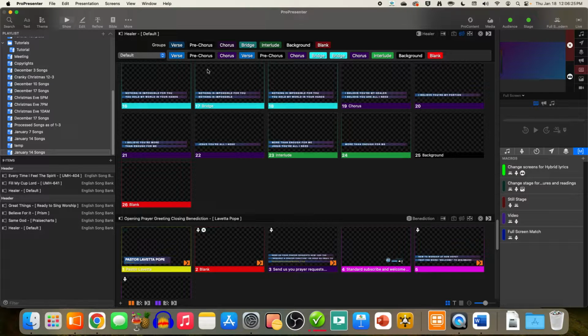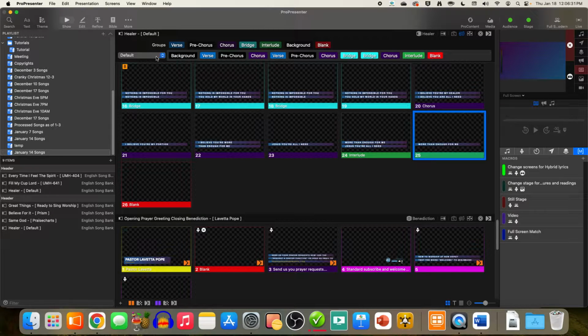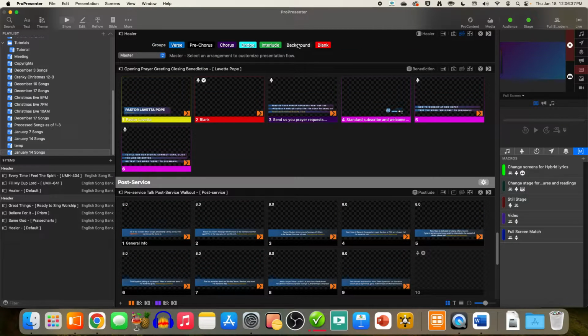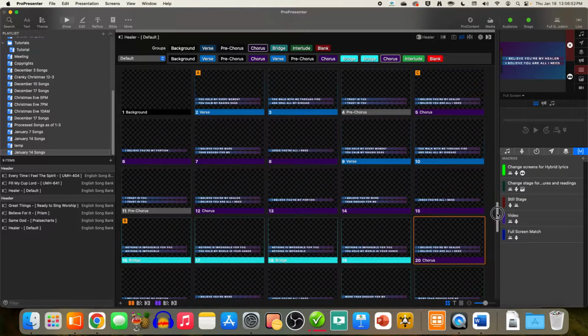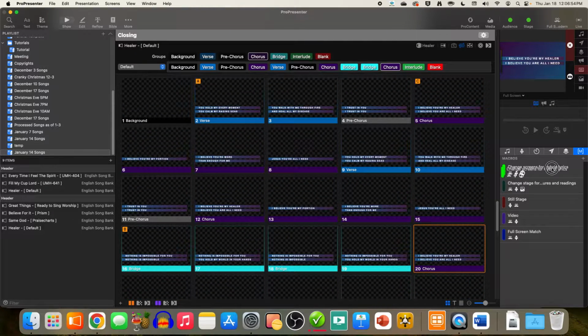So the other thing you can do is we need to fix the arrangement. So we're going to drag the background all the way to the first slide, and then the blank is at the end. It's not a big deal, but if you go to the master, I also like to drag the background to be the first slide in here. So there you go. Now we have the entire song with the background, and then we just need to add our macro.